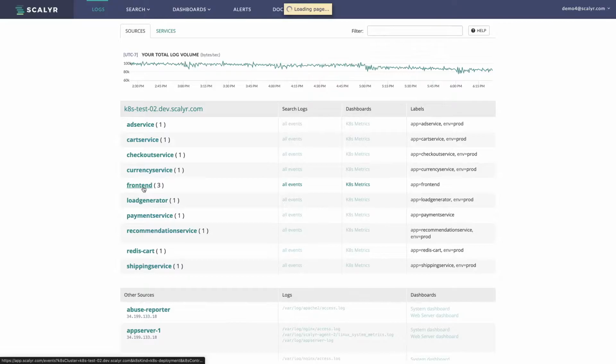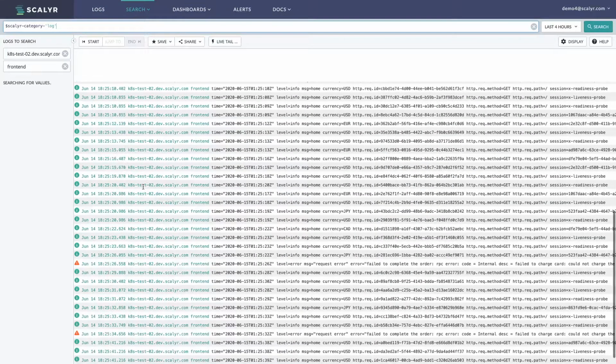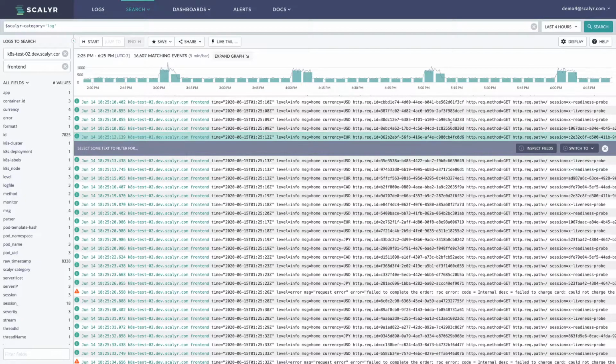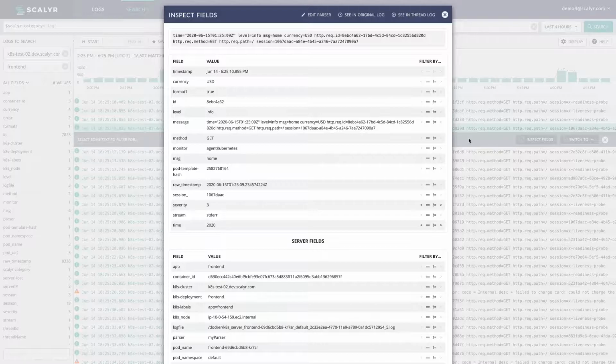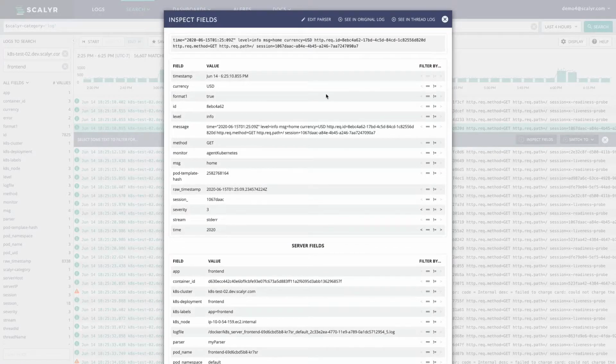The first thing I'm going to do is click into any logs that we have here. If we click into a particular log line, one thing we can see is the message field, or the full log line field, and it retains the full message.